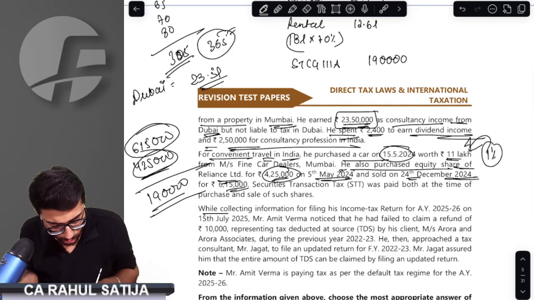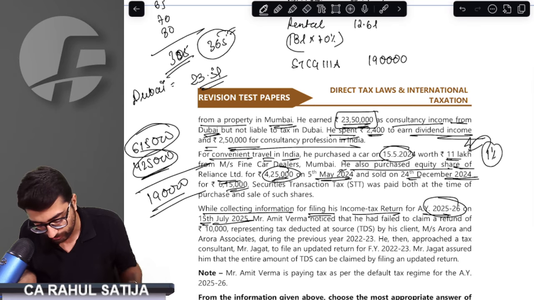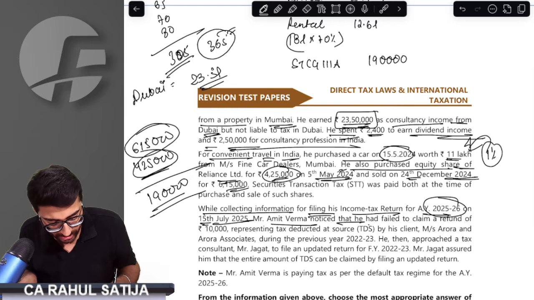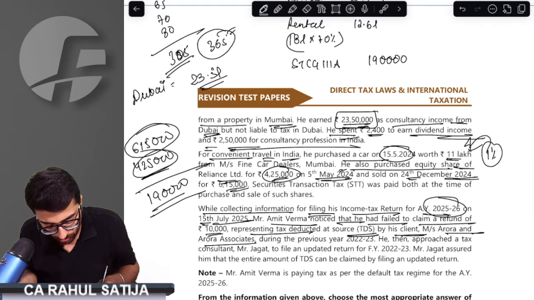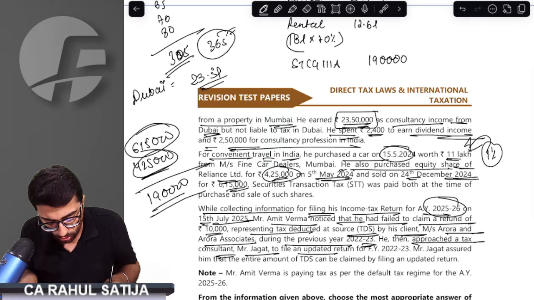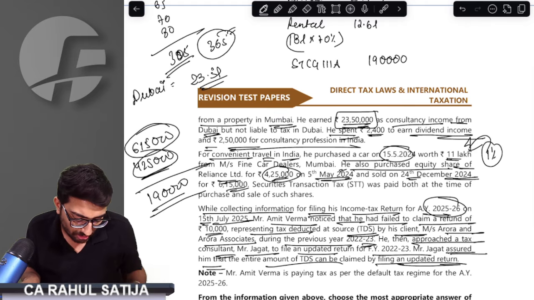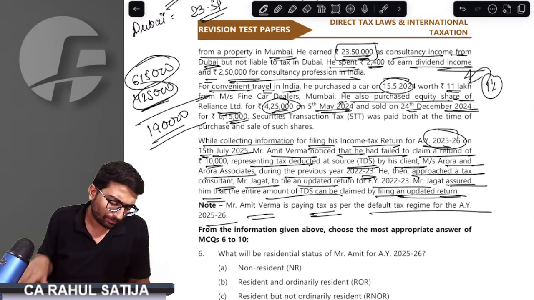Got it, sir. While collecting the information for filing the income tax return for assessment year 25-26 on 15 July 2025, Mr. Amit Verma noticed that he has failed to claim refund of 10,000 rupees representing tax deducted by his client Mr. Arora and Arora Associates during the previous year 23-24. Then he approached tax consultant Mr. Jagat to file an updated return. Mr. Jagat assured that the entire amount can be claimed as updated return. Mr. Amit Verma is paying taxes as per default tax regime.